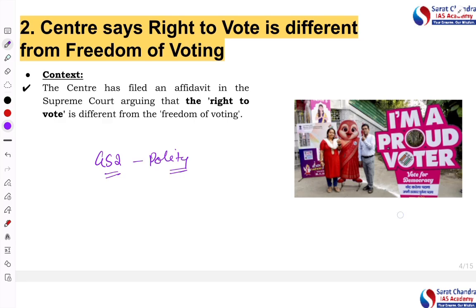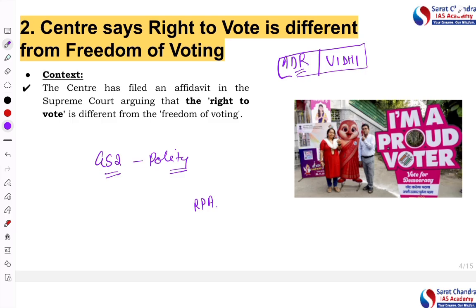There are some NGOs, like you must have heard about ADR, Association for Democratic Reforms. The second NGO is Vidhi Centre for Legal Policy. These NGOs have filed a petition in the Supreme Court challenging one provision in the Representation of People's Act. So this is basically the context.